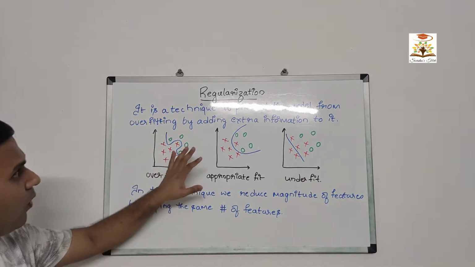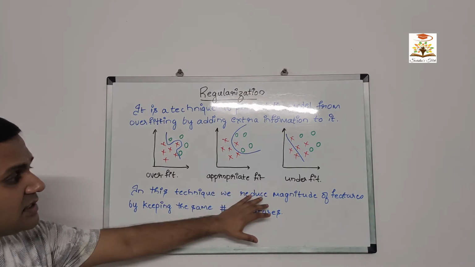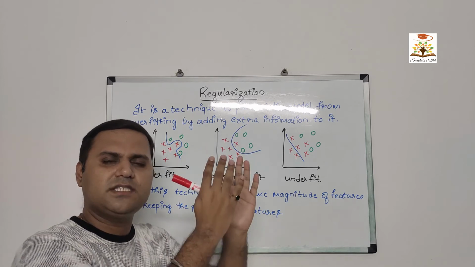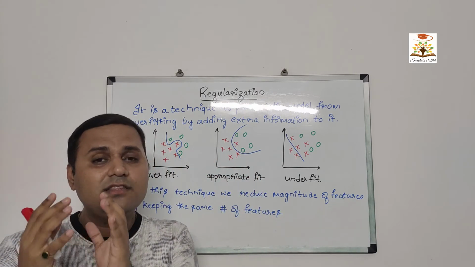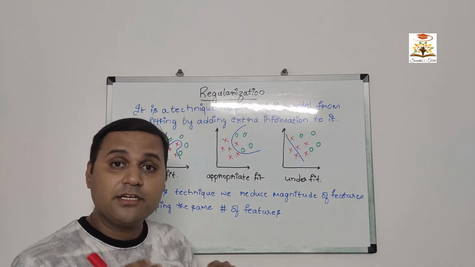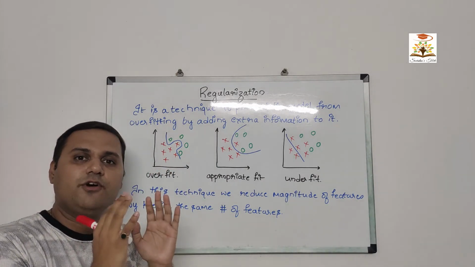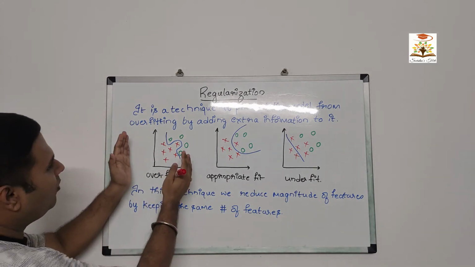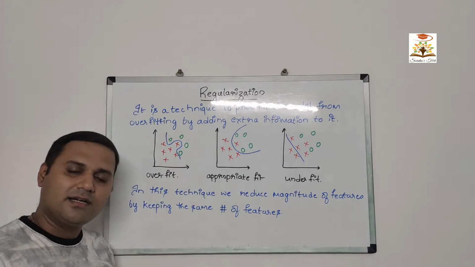So, what does regularization do? Regularization reduces the magnitude of the features. As the magnitude of the features is higher, the significance of that feature in the model is higher. Hence, it reduces the magnitude of the features, keeping the same number of features. That is, it will take a model from overfit condition to appropriate fit condition.